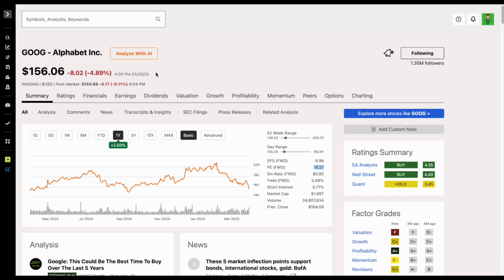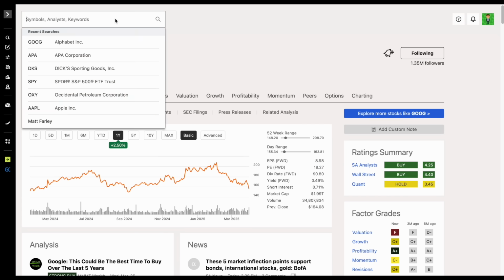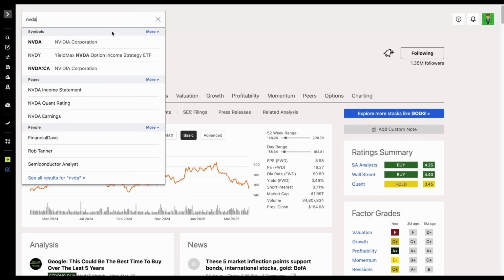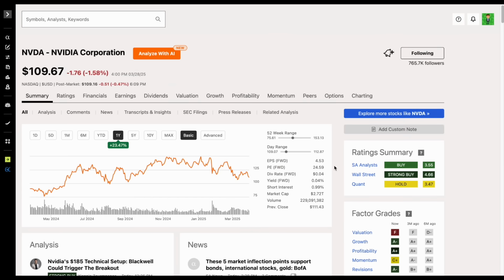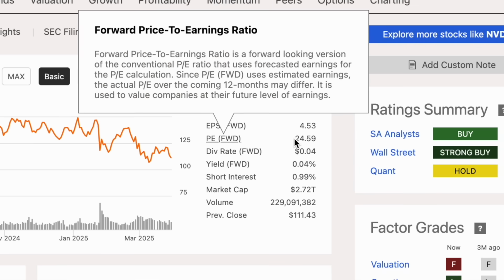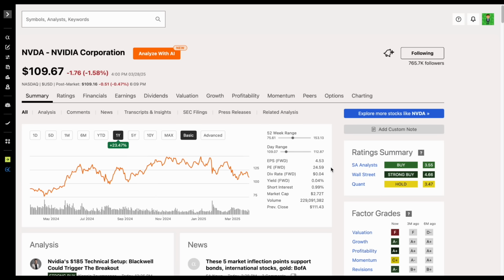Now, depending on a variety of factors such as how fast earnings are growing or how wide the moat is for the company, different stocks will have different price to earnings multiples. For example, let's just look at Nvidia for just one moment. If we look at Nvidia, we can see their forward price to earnings ratio is sitting at 24.59. It's because Nvidia is growing earnings at a fast rate, and most investors believe they have a wide moat, so they get a high price to earnings multiple.